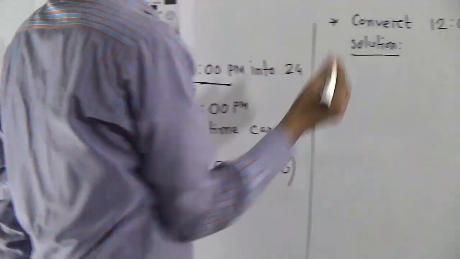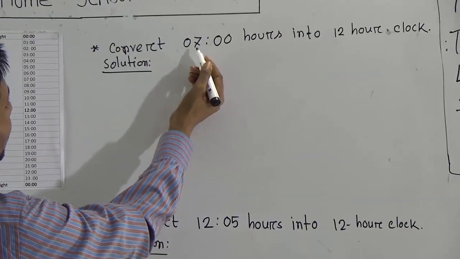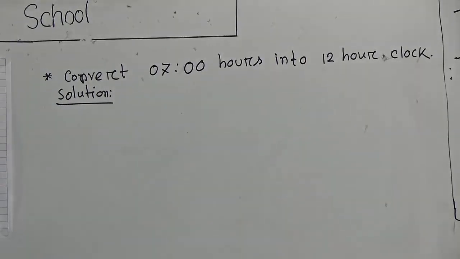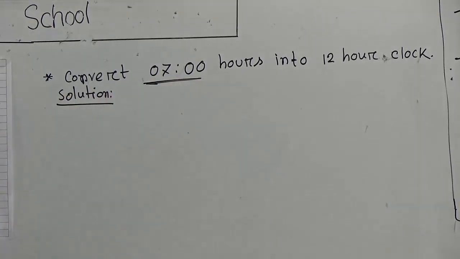Now question number 3. Convert 07 hours into 12-hour clock. You see, this is actually morning period.